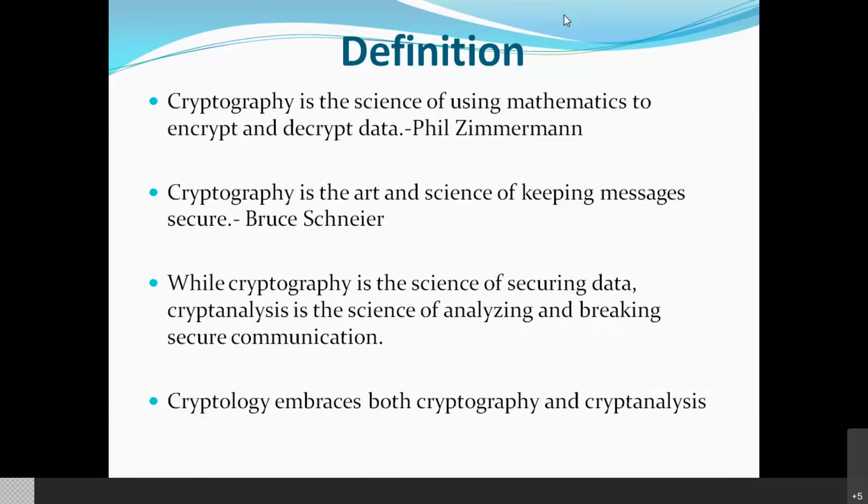Cryptanalysis is the opposite process. Whatever encrypted data is there, the attacker or cryptanalyst tries to identify which algorithm was used and tries to get back the plain text. That is cryptanalysis. And one more term, cryptology, is nothing but the study of both cryptography and cryptanalysis.